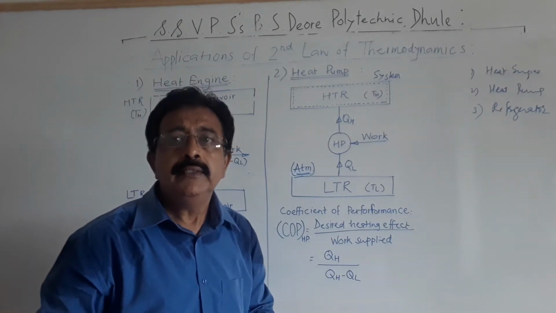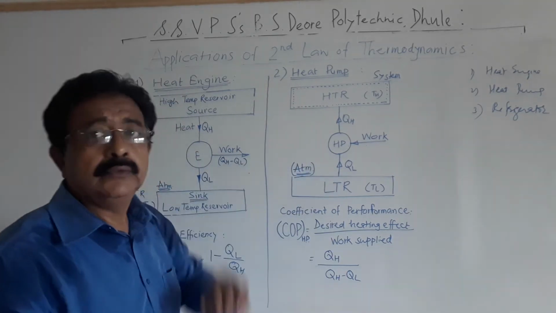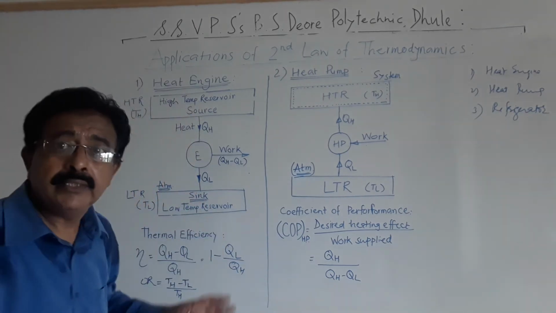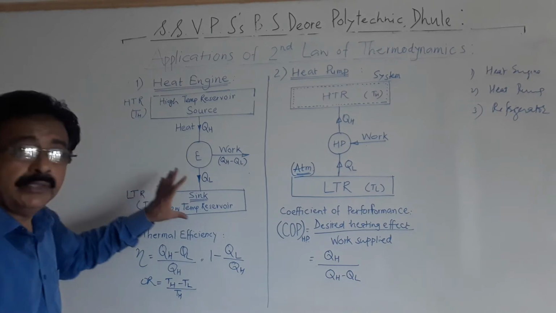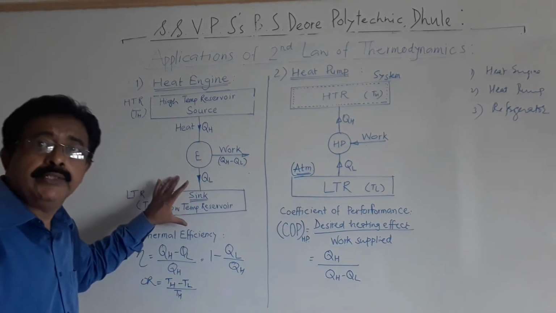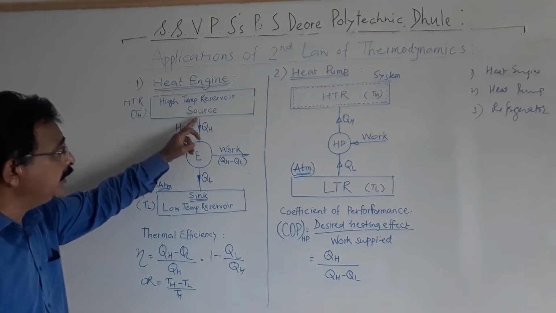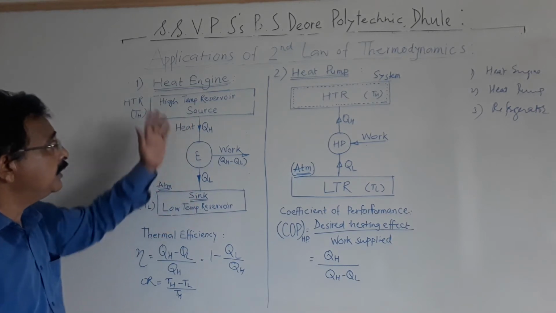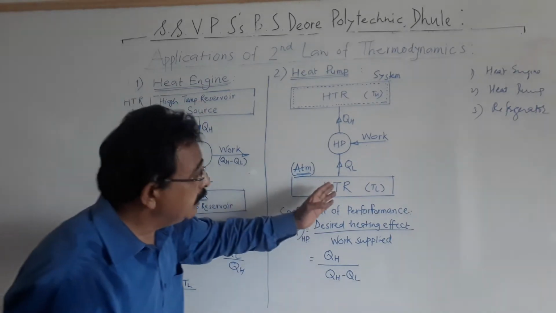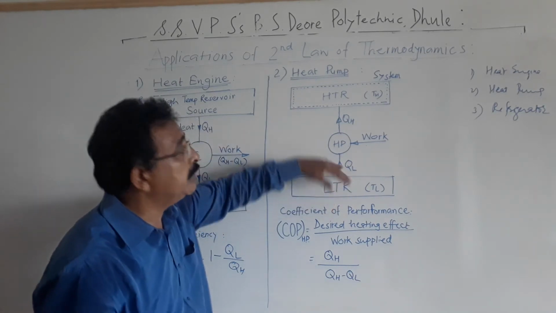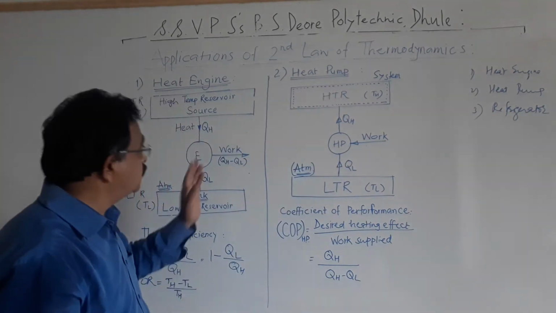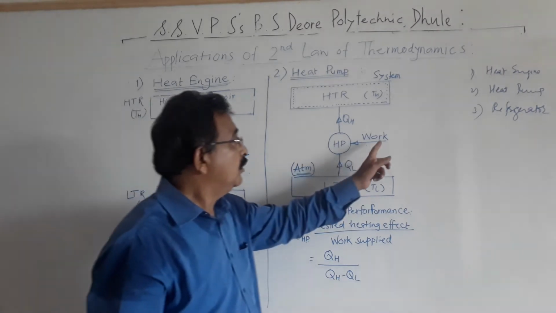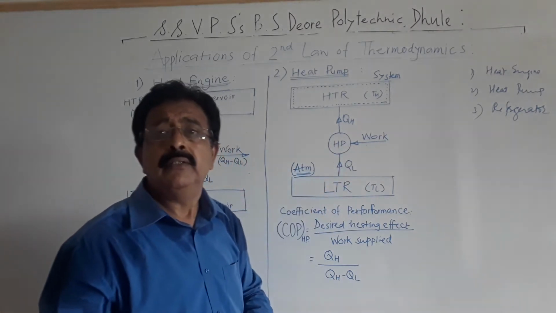Okay. Now we'll see the second application of the second law of thermodynamics. The second application is the heat pump. Now if you see both the diagrams of the heat pump and heat engine, here the heat is flowing from high temperature to low temperature, from source to sink, HTR to LTR. But here heat is flowing from low temperature to higher temperature, and also see the direction of the work. Here work is delivered by the device, and here the work is absorbed by the device.